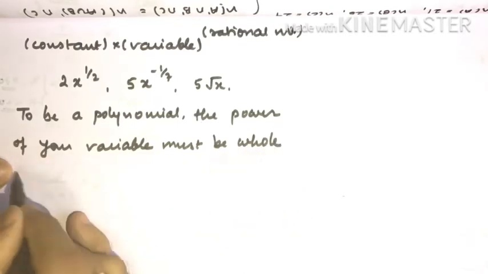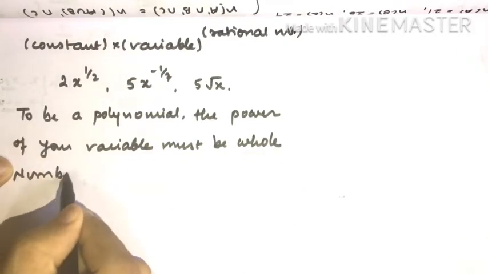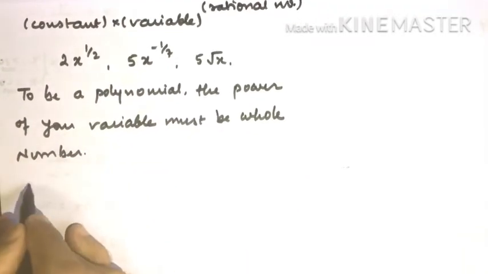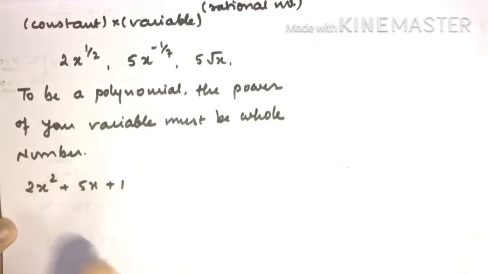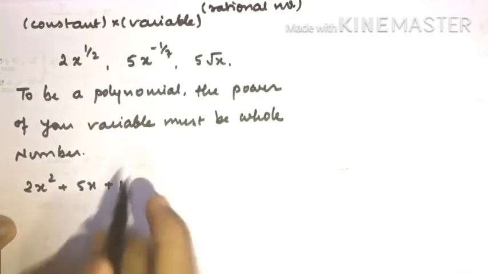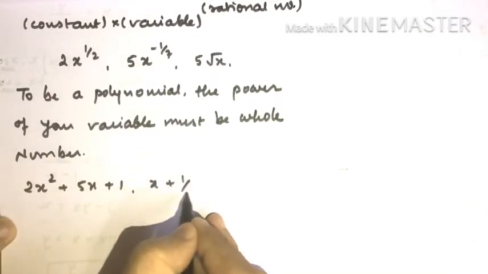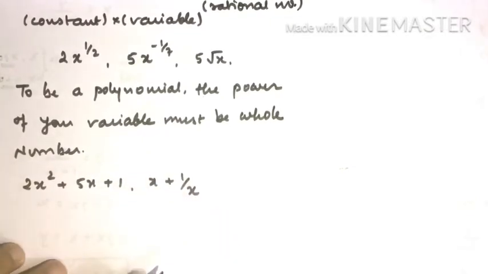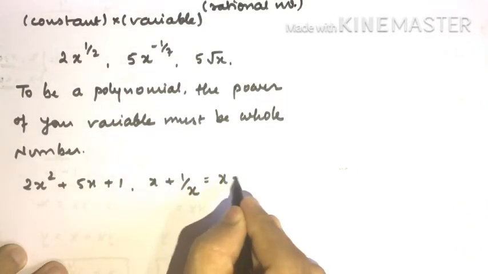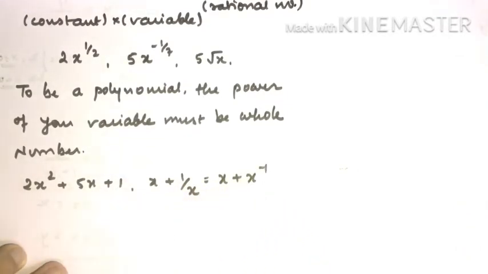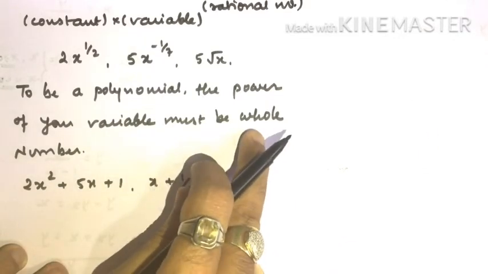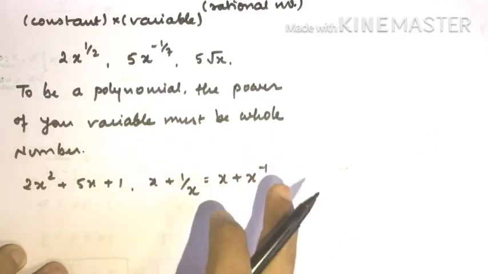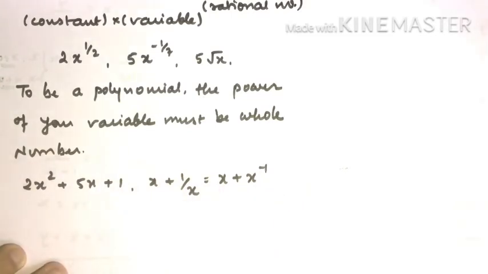The power of the variable must be a whole number. That means if I have something like 2x square plus 5x plus 1, then I can say this is definitely a polynomial. But can I say x plus 1 upon x is a polynomial? I can write this as x plus x raised to minus 1. So I got a negative power. I said it should be a whole number. It cannot be negative, it cannot be a fraction. It must be a whole number, that is 0, 1, 2, 3, 4, 5, 6, 7 and so on.